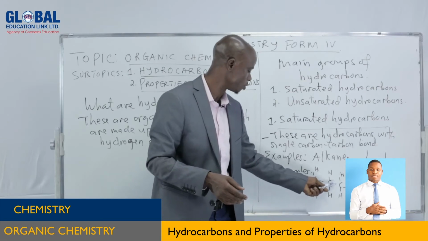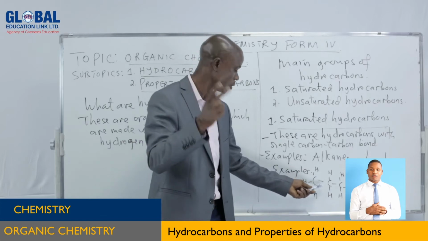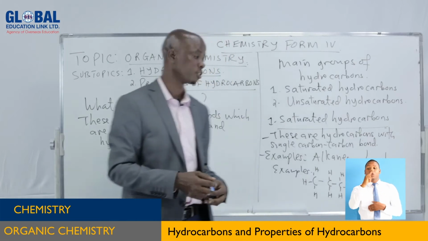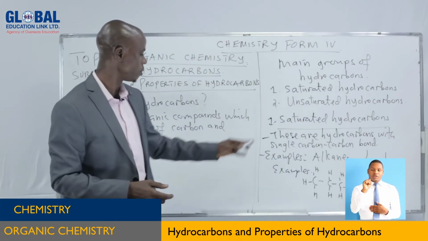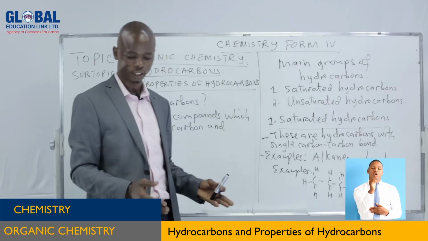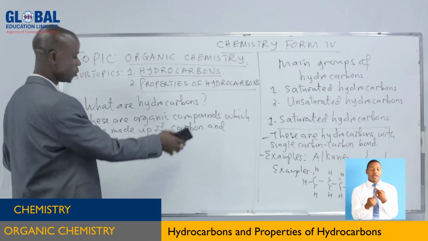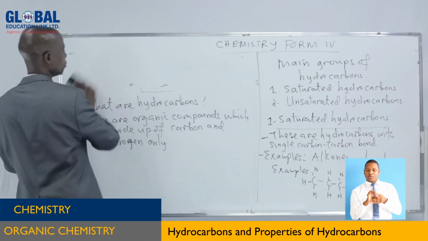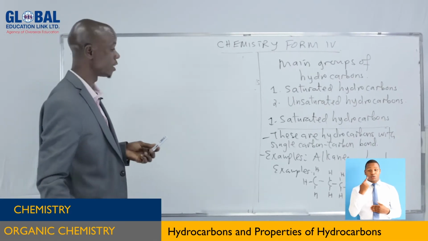The first valence has been used to bond with this one, and the second to bond with this one. So remaining valence is 2. That's why it has got 2 hydrogen atoms. So it is simple to explain in that way. So saturated hydrocarbons, they have single carbon-carbon bond. Now, after we have discussed that one, hydrocarbon with a single carbon-carbon bond, let's go to the second one.